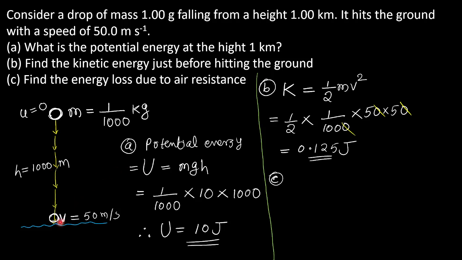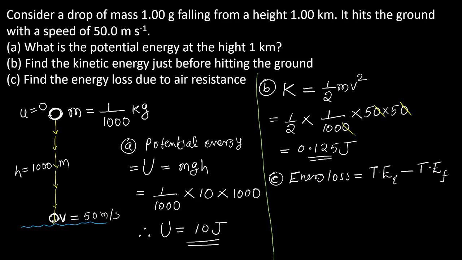So the energy lost is equal to the initial total energy minus the final total energy. We have to consider the total energy, because a body will have two types of energy: potential energy, which is due to the position, and kinetic energy, which is due to the speed. If you want to find the energy loss, the initial energy minus the final energy, the difference, will be the energy loss.